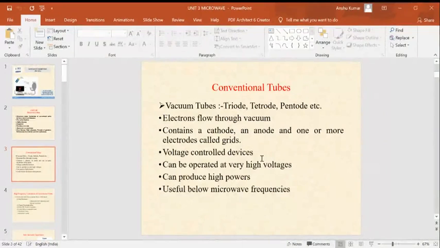Here the electrons flow through vacuum, containing a cathode, an anode, and one or more electrodes. It is a voltage control device, and it can produce high power, useful below microwave frequency. But above 1 gigahertz, what happens? We will see in the next PPT.